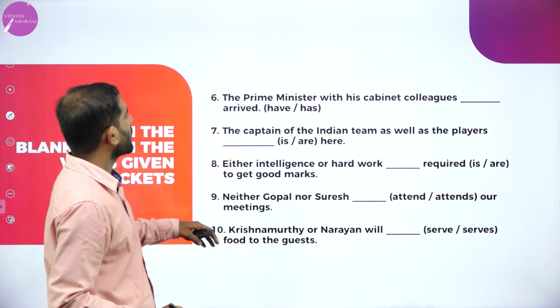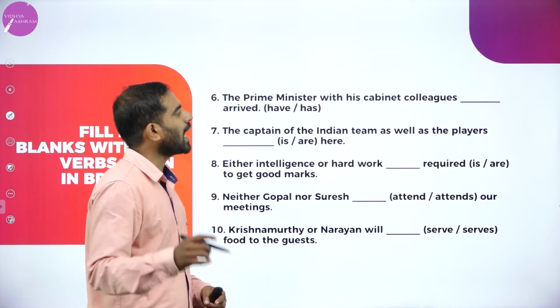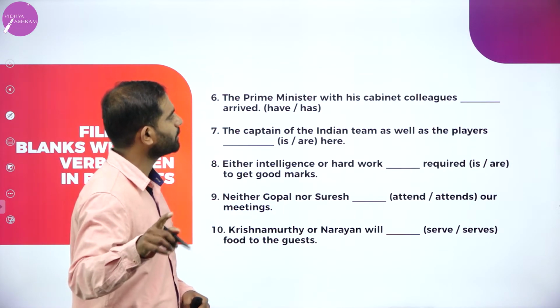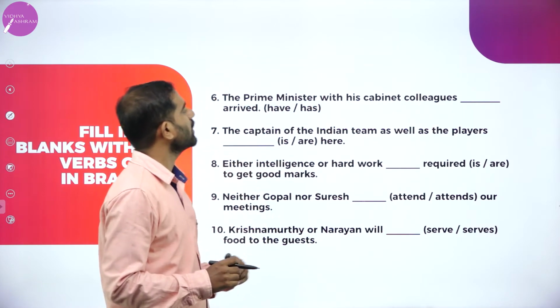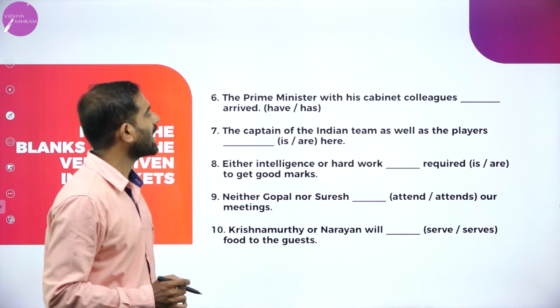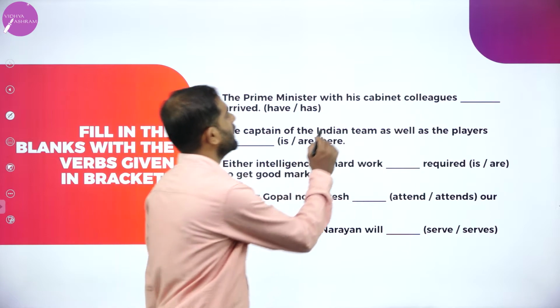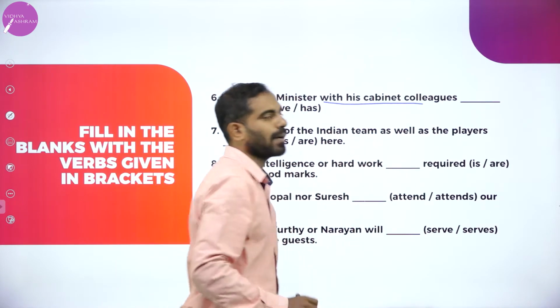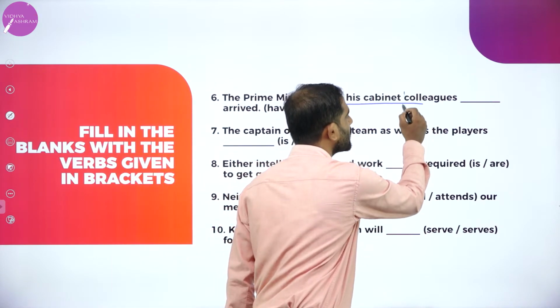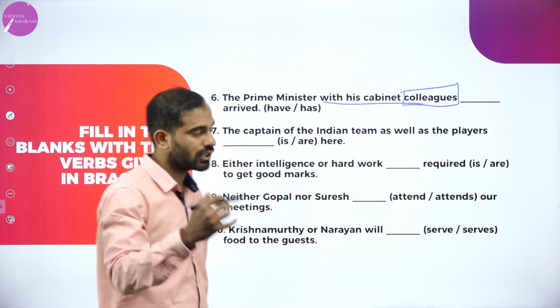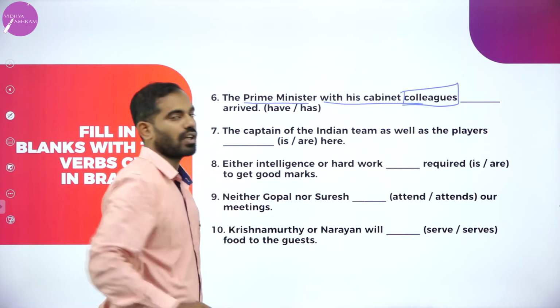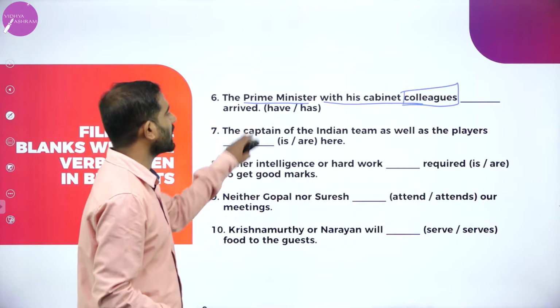Next one: the Prime Minister with his cabinet colleagues. This is very important. Now, with his cabinet colleagues, or colleagues and Prime Minister, we have two subjects. So which one are we going to use here?